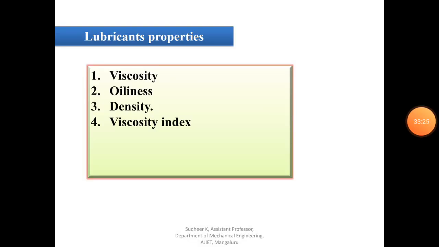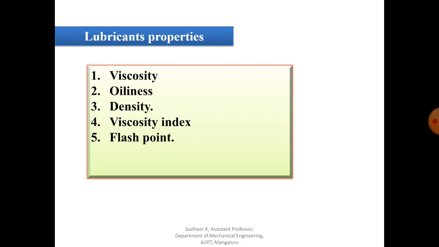The next one is viscosity index. Viscosity index is one of the indices used to denote the degree of variation of viscosity with temperature. The next property is flash point. It is the lowest temperature at which an oil gives off sufficient vapor to support a momentary flash without actually setting fire to the oil.